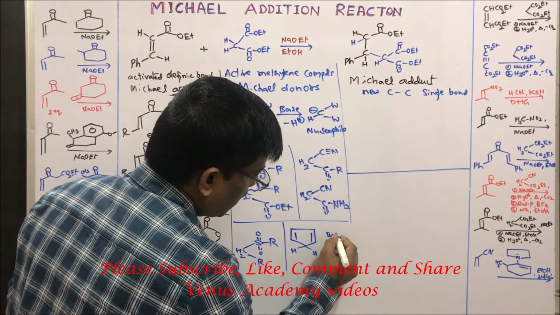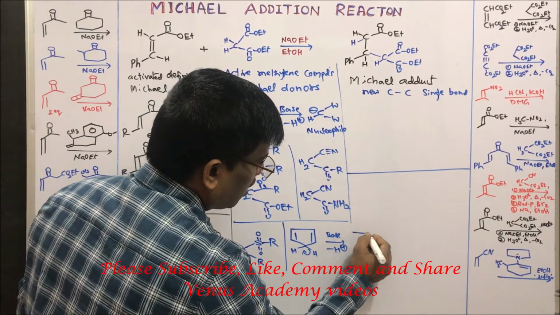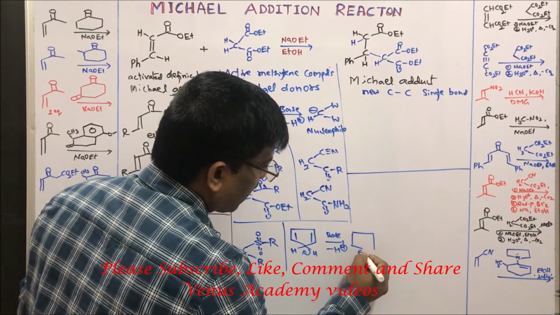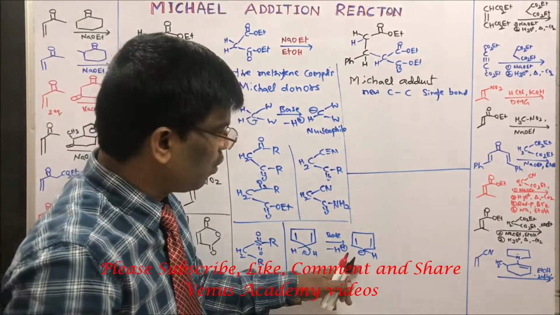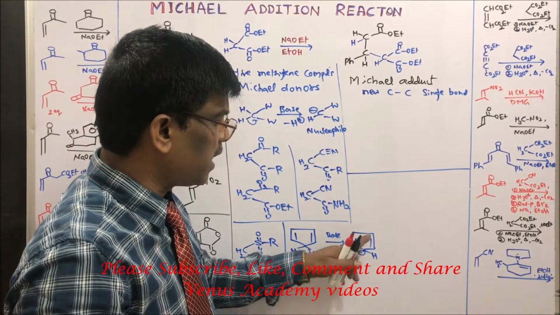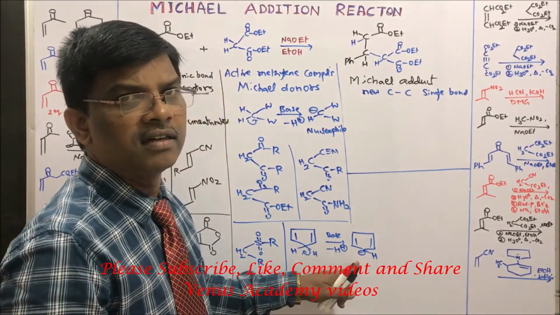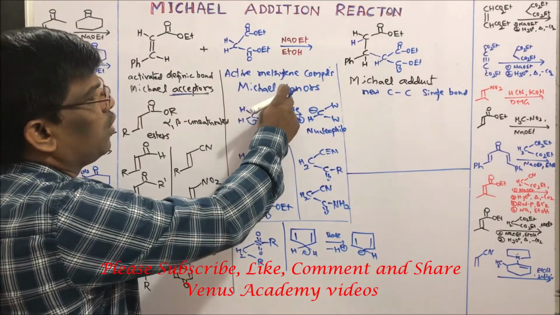So in presence of base, it loses a proton to give a highly stable anion, which satisfies the aromatic rule, the 4n plus 2 pi electron containing cyclopentadienyl anion. This anion is going to act as a Michael donor.